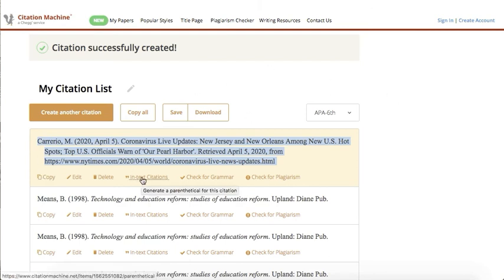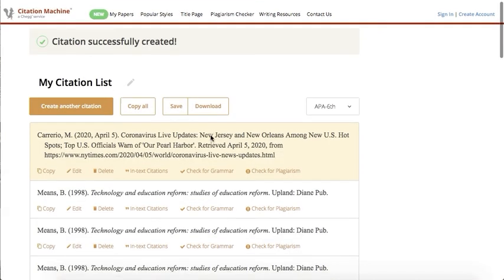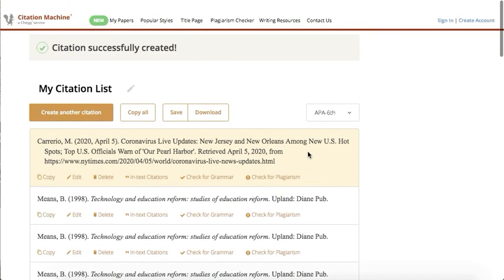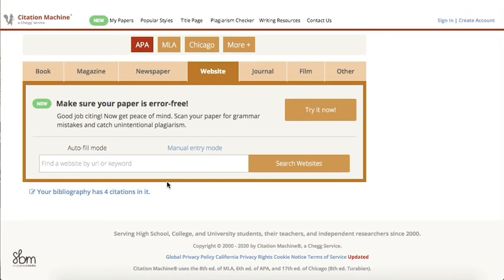And if it's in text, you just type in text, and it will provide you an in-text citation as well. You may do this with books, magazines, films, anything that you really need to cite. That way you can avoid any sort of issues with plagiarism and so on.